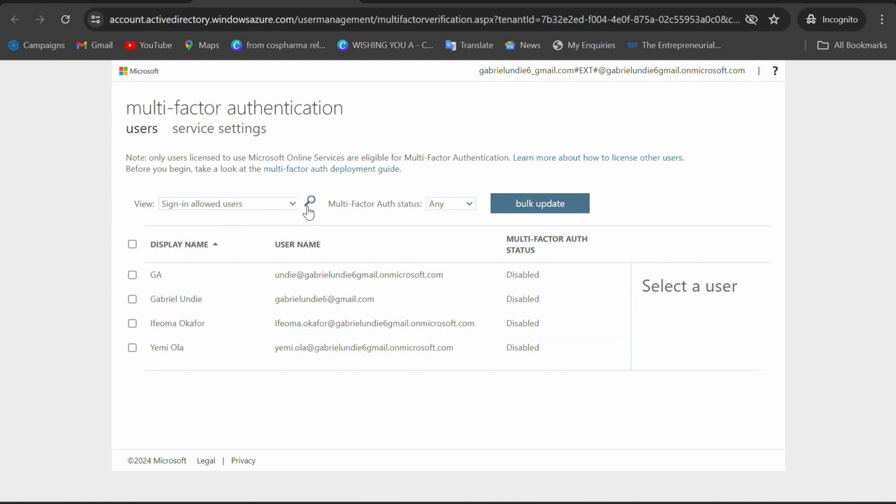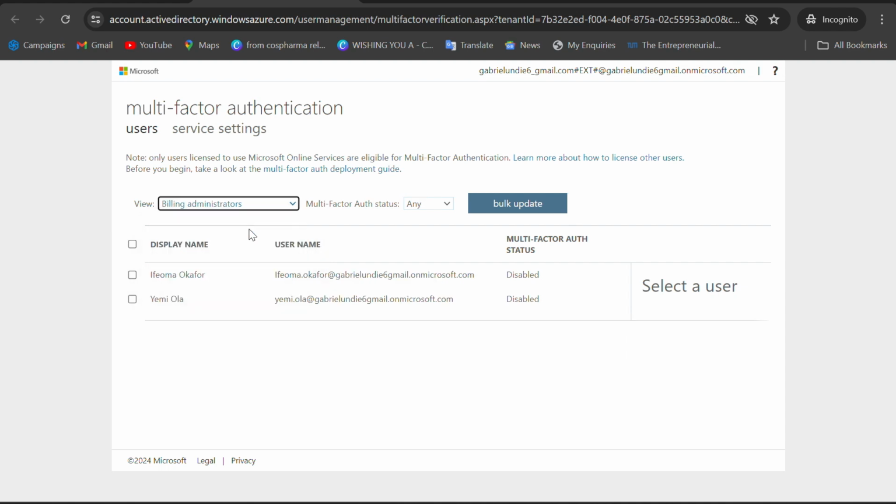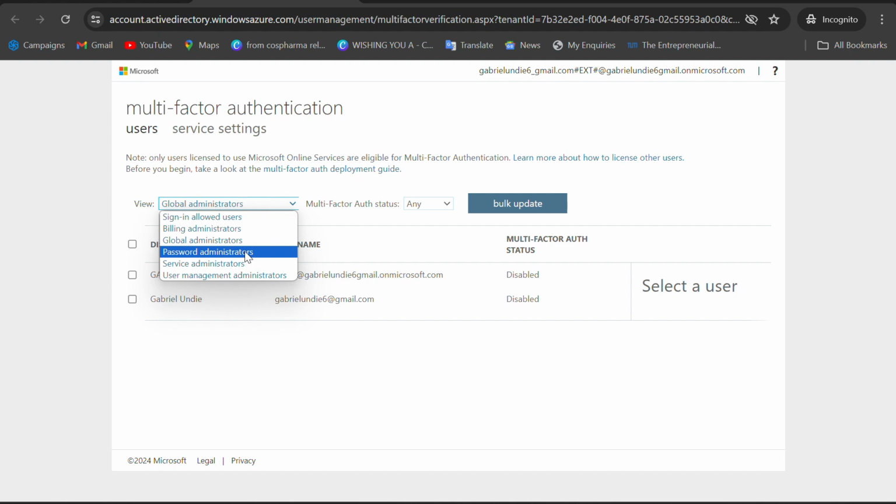And you can as well see the sign in is allowed for user. These are the users. So if I check another one, let us check whether there is a user here whose role is under billing administrators. So when you select, you're going to see that two of these people, their roles are under billing administrators. Every other one's role is different. What about global administrators? All right, you can see two are under global administrators, and then the password administrator.